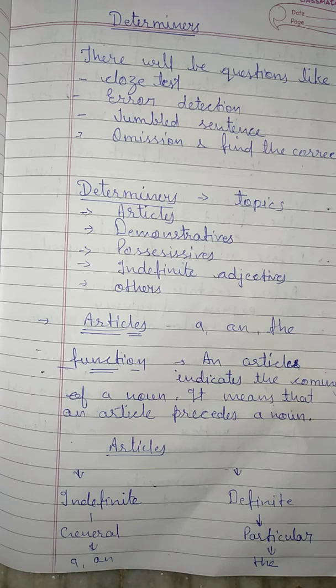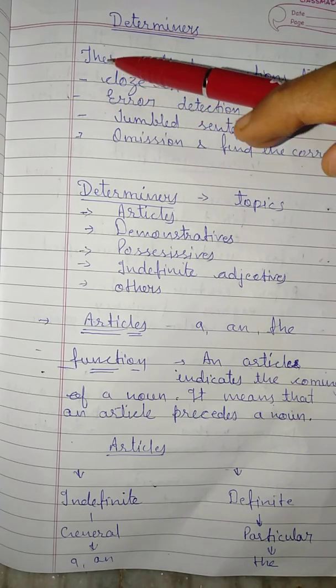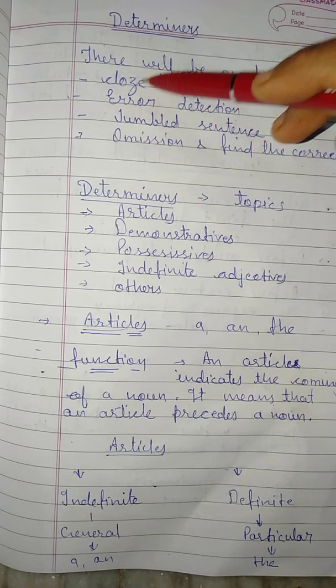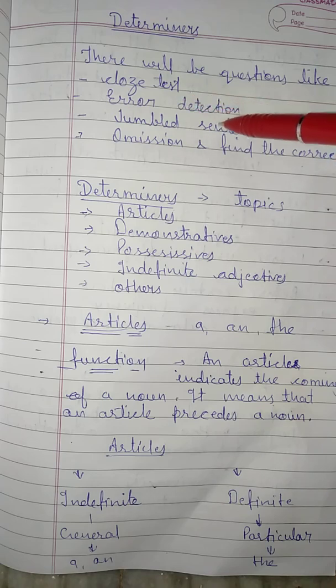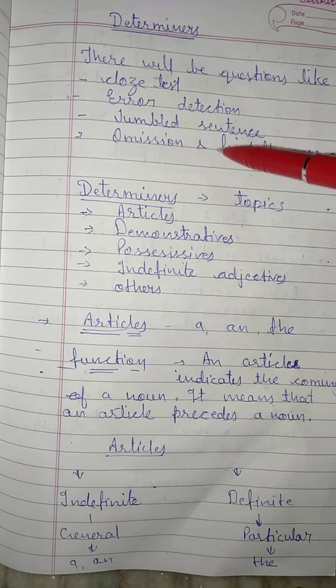Now, today we are starting our grammar topic, that is the determiners. Three topics we have already completed, that is the tenses, narration, and modals. So, today I'll teach you determiners. From this topic, in your question paper, there will be questions like cloze test, error detection, jumbled sentence, omission, and find the correct word.